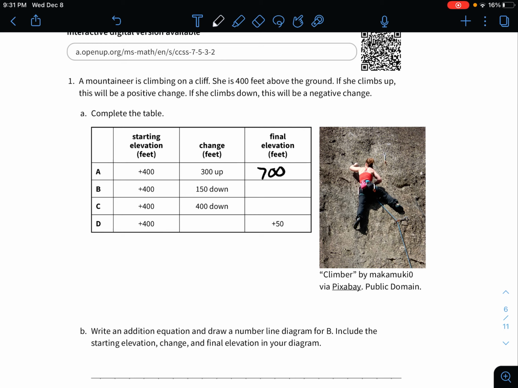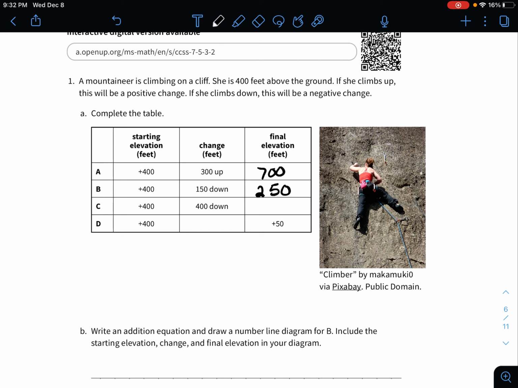And now she goes 150 feet down. So she descends 150 feet. So that's a negative 150 that you're adding to 400. And what you're going to get is 250.